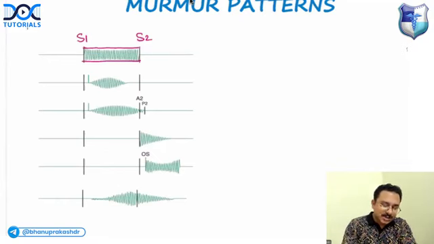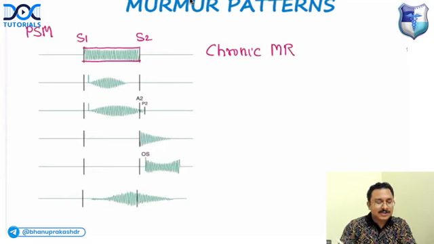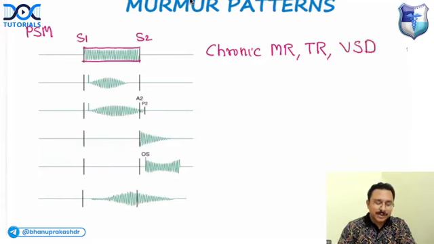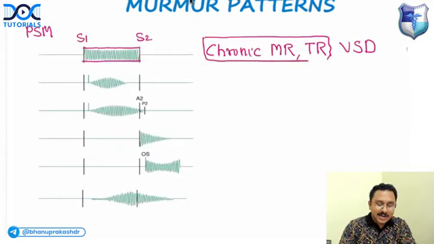In which conditions do you get this PSM? Chronic mitral regurgitation, chronic tricuspid regurgitation and also ventricular septal defect.